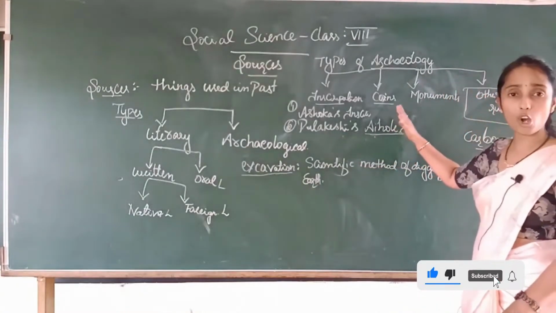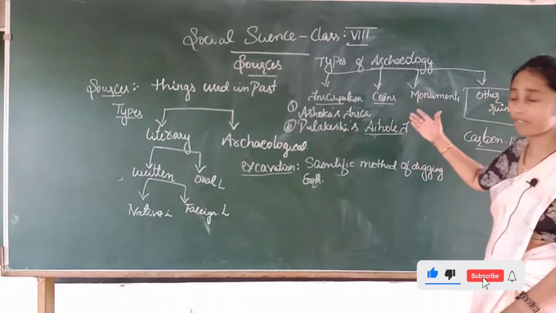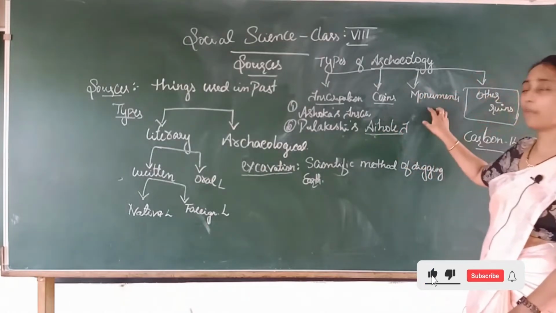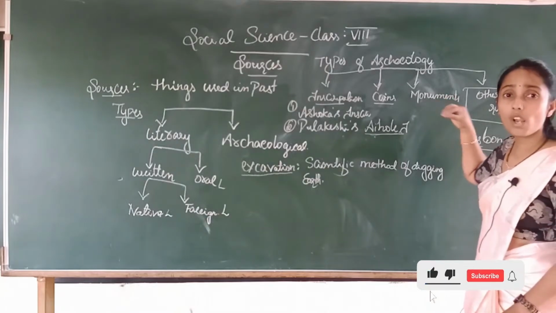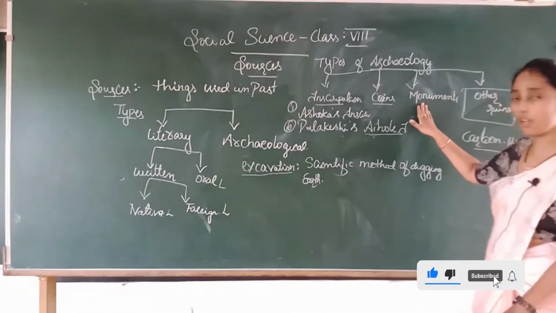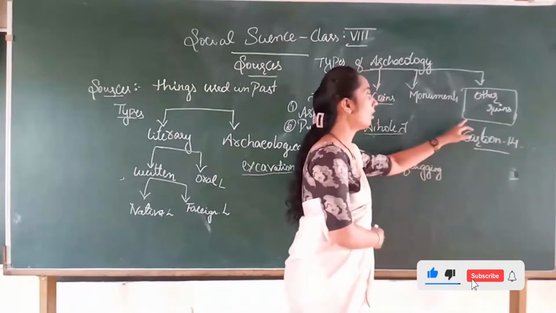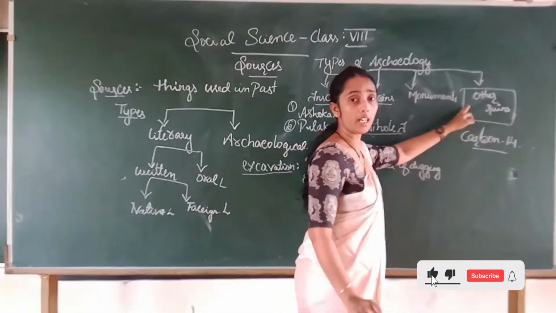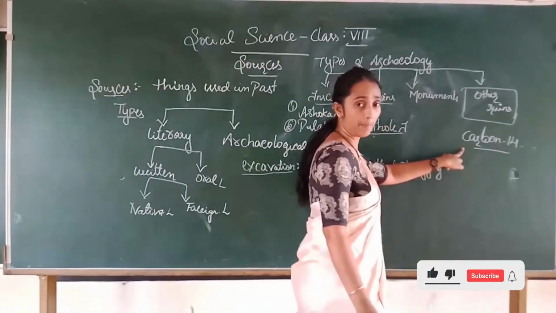And coins tell the history of the social life, economic life and cultural life of the kingdom, based on the material which they used. Monuments are sculptures, temples or forts, which are examples of monuments. And the last method was other ruins. In that, destroyed inscriptions are identified on the basis of a method called Carbon 14.